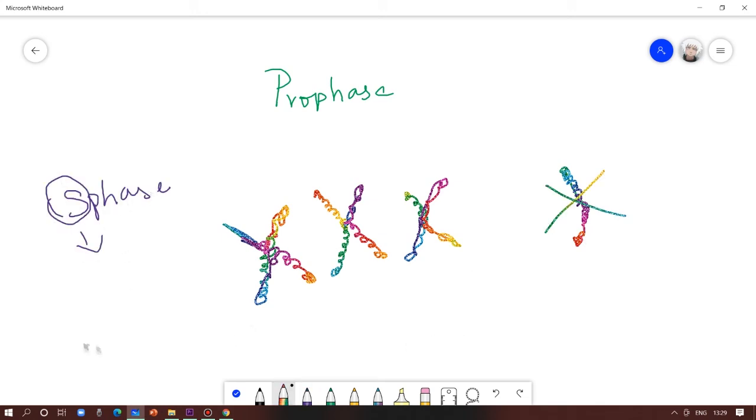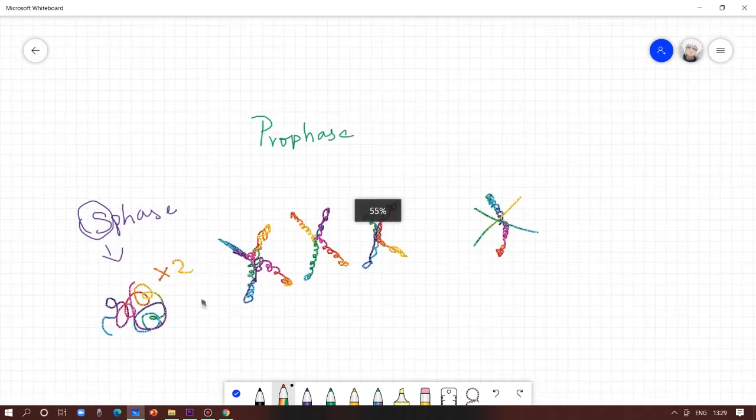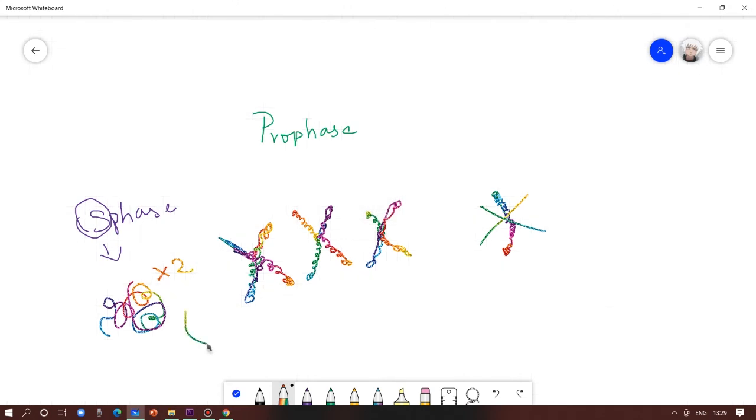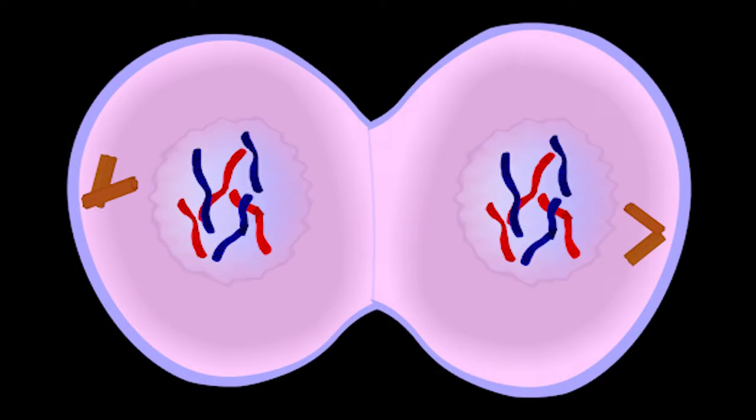Because in the S phase of interphase, the genetic material was duplicated. So when the chromosomes start to appear in prophase, they already have been duplicated before entering cell division. That is why they appear with sister chromatids, like conjoined twins, not as an individual person.